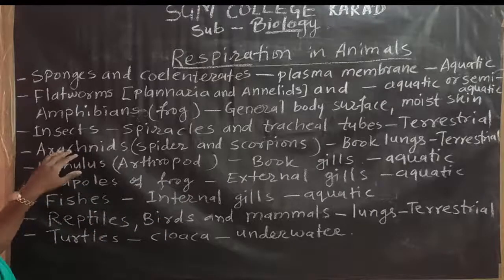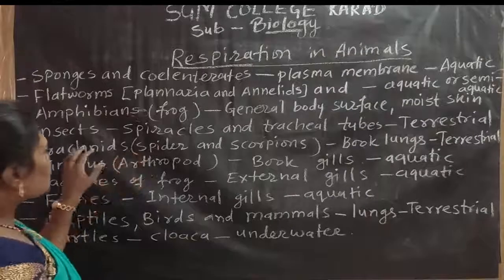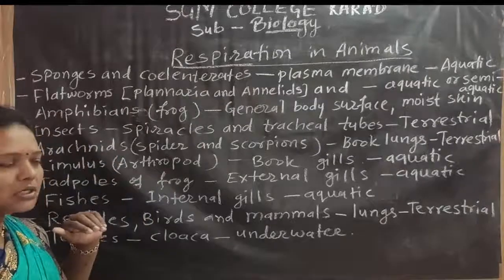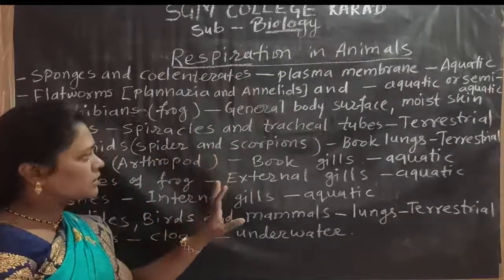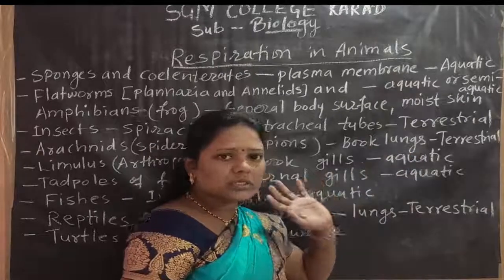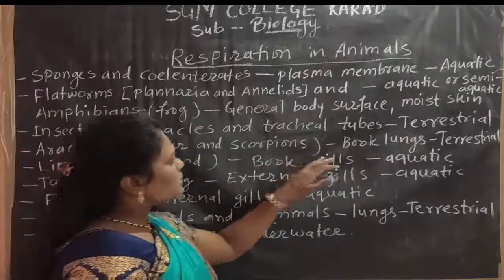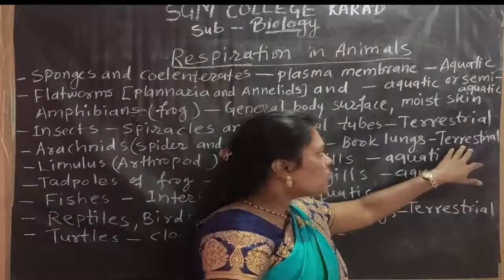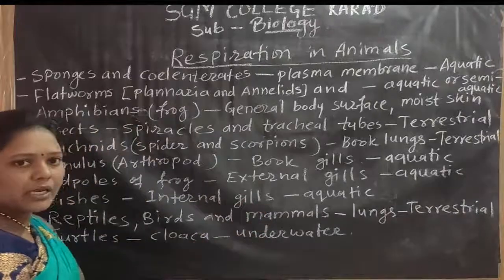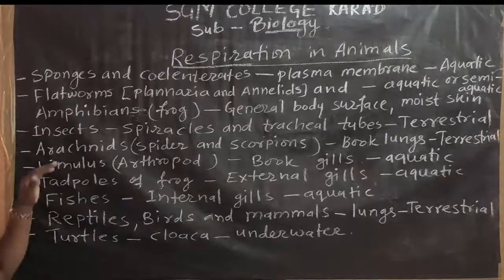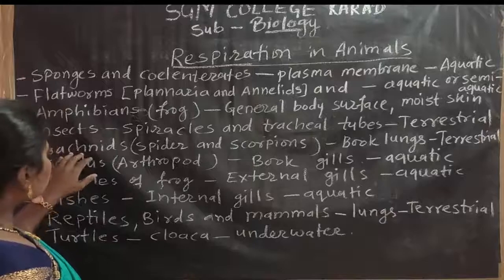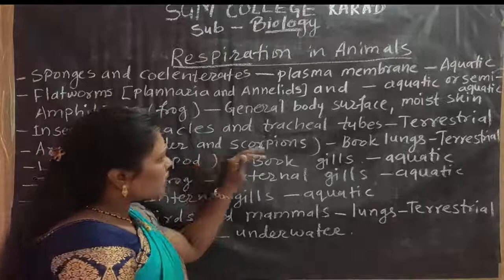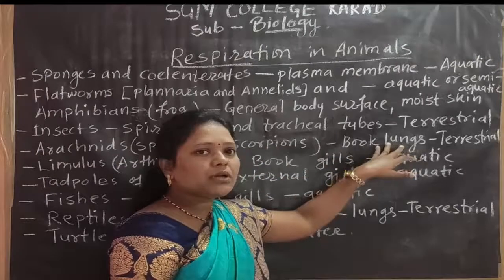Then another one is arachnids. Examples of arachnids are spiders and scorpions. These arachnids all live on land, so these are terrestrial animals. Spiders and scorpions have a particular respiratory organ.